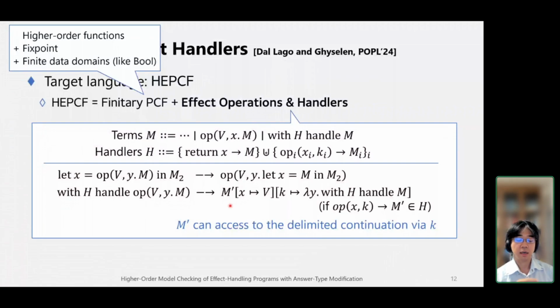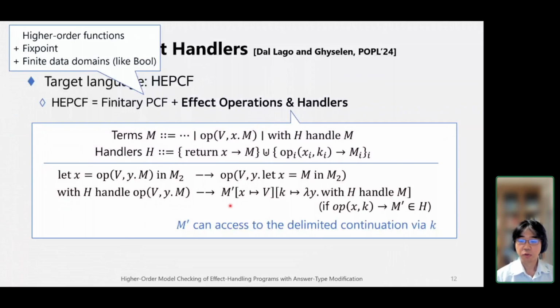Then the implementation of operation OP provided by H is executed. But here, M prime may contain the free variables X and K, which represent the argument and continuation of the operation. So these variables are replaced by the corresponding values.